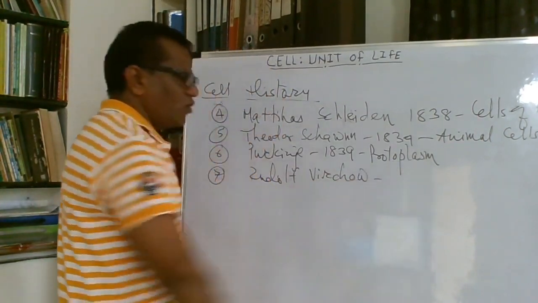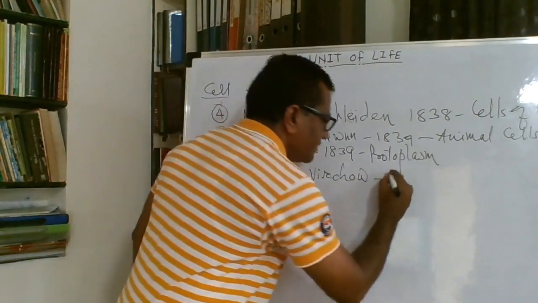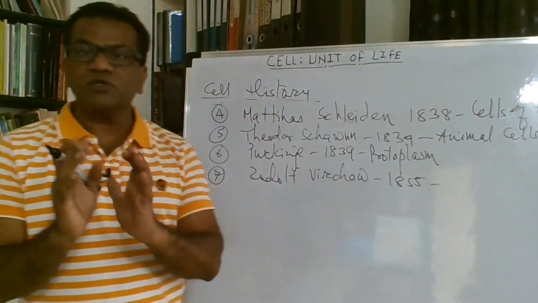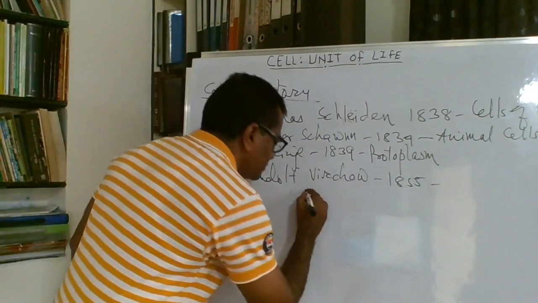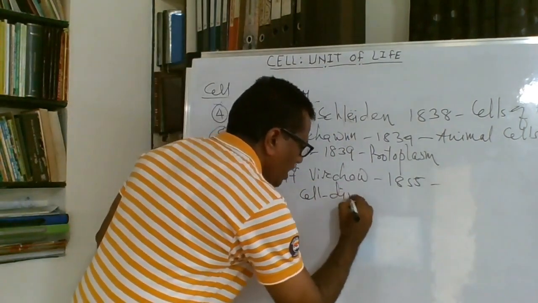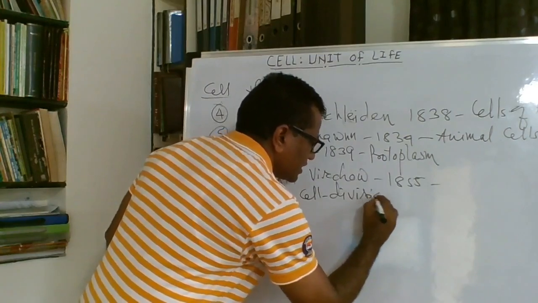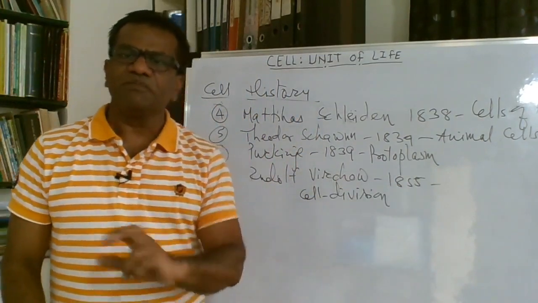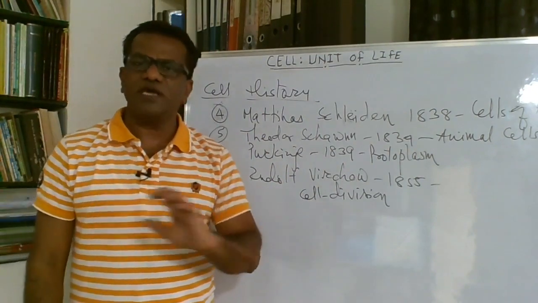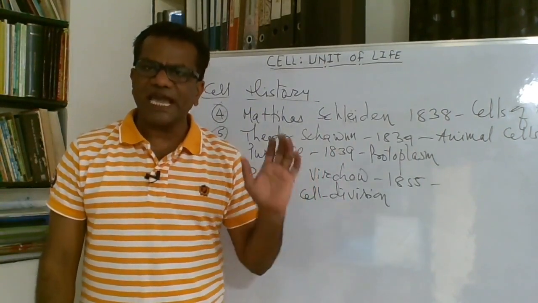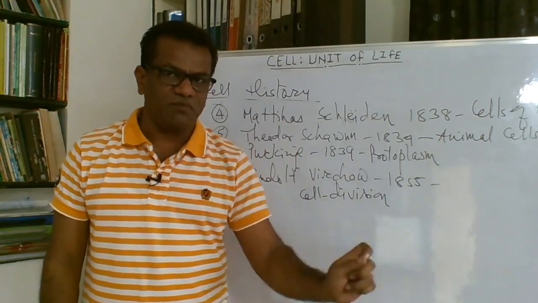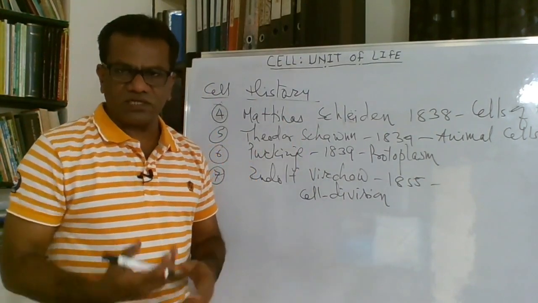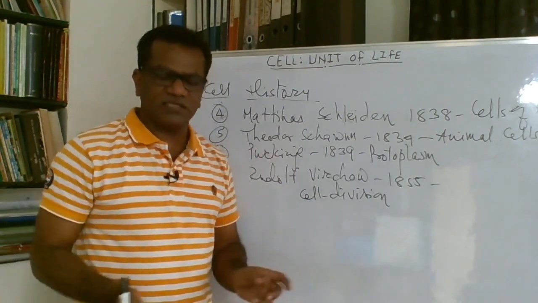Now this Rudolf Virchow in 1855 for the first time observed cell division. He observed how cells divide, and he stated that the new cell is always formed from the pre-existing cell. Now this is one of the most important discoveries which is later on included in the cell theory.